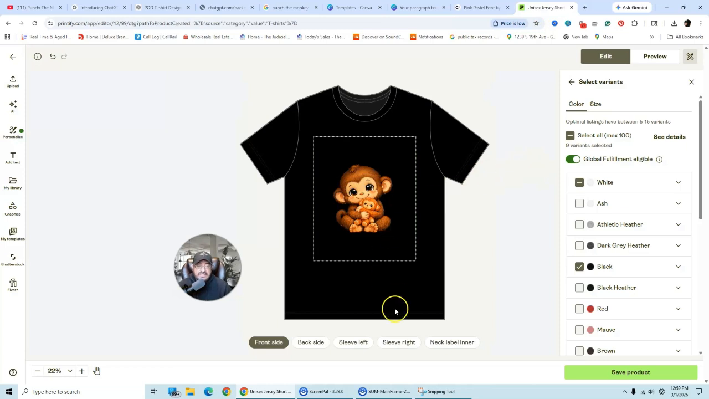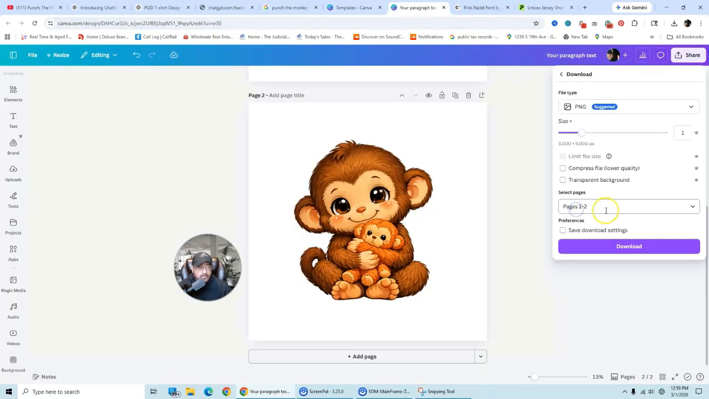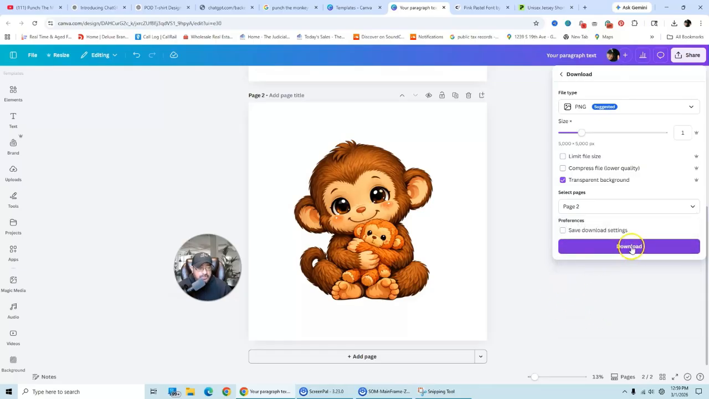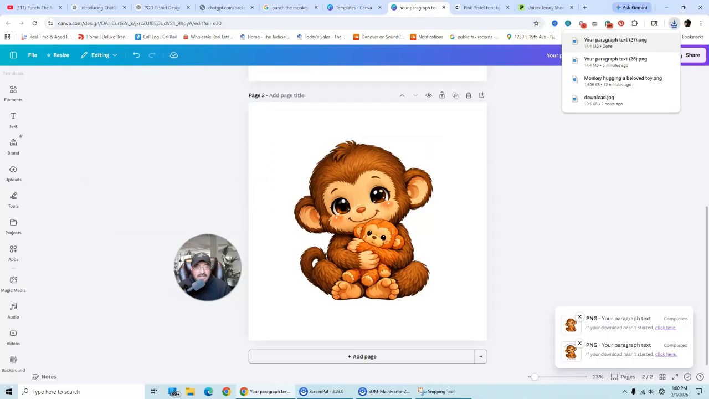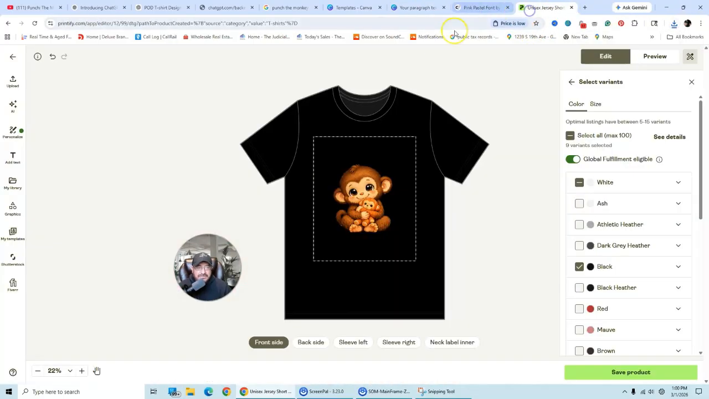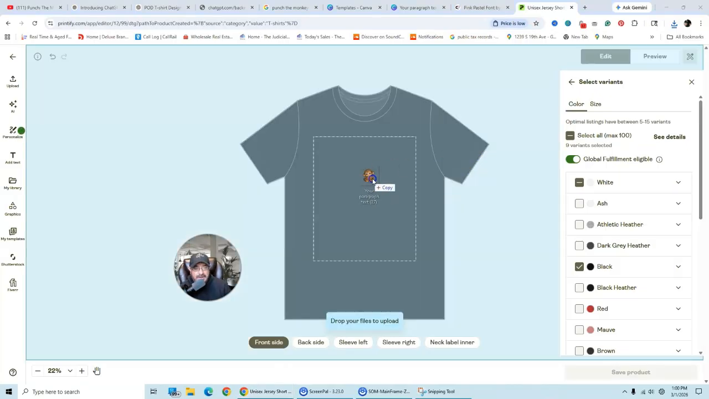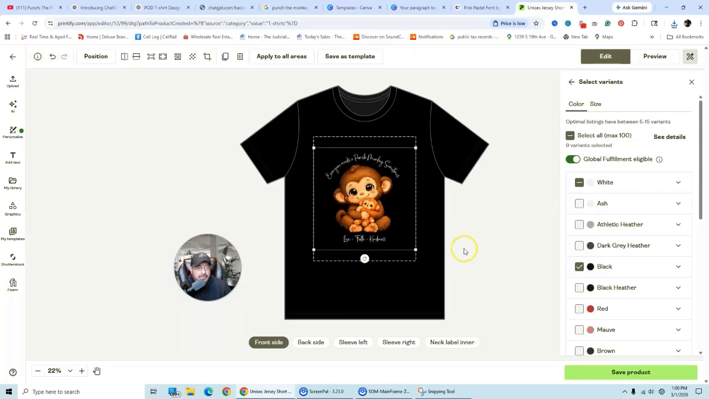So now that I changed that, let me go back. Let's re-download this one with the white font this time. We're going to hit transparency, click on number 2, and we're going to download that bad boy. All right, so now that we got our image, let's go here. Let's delete that one for right now. We're going to drag in our new one, and then there you go.